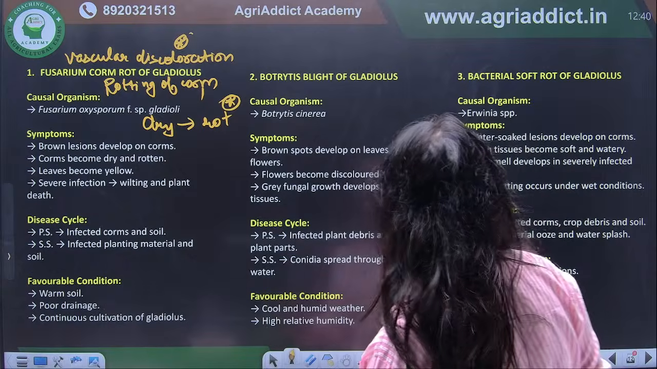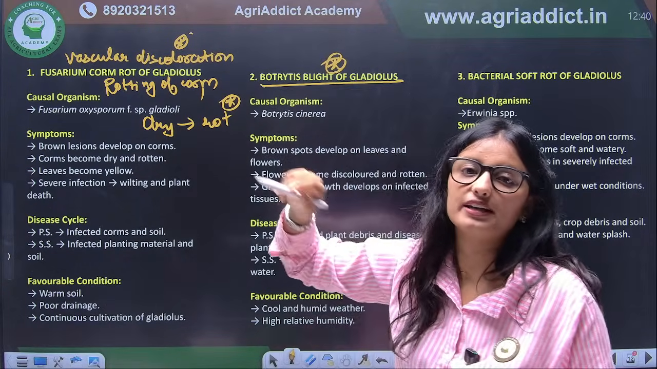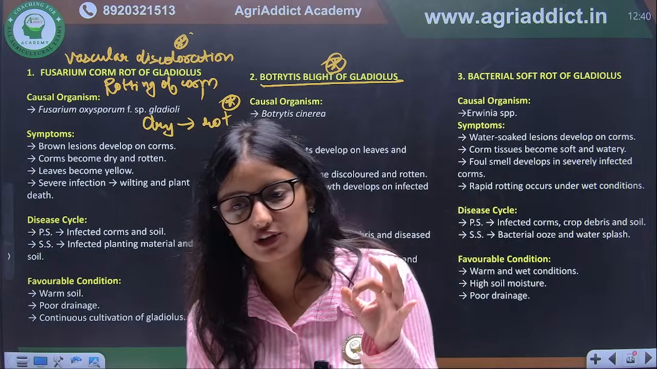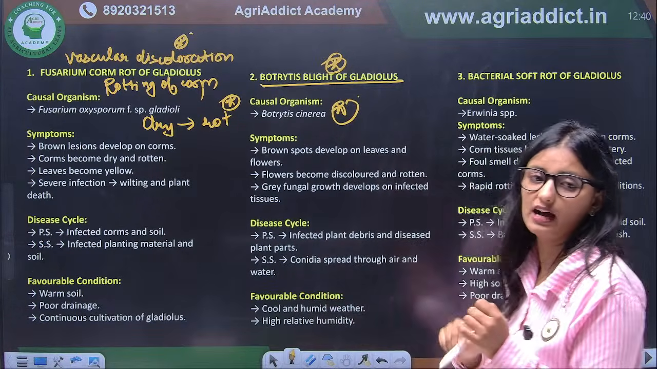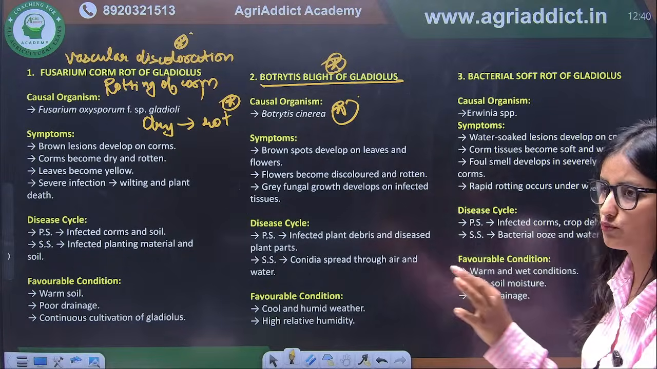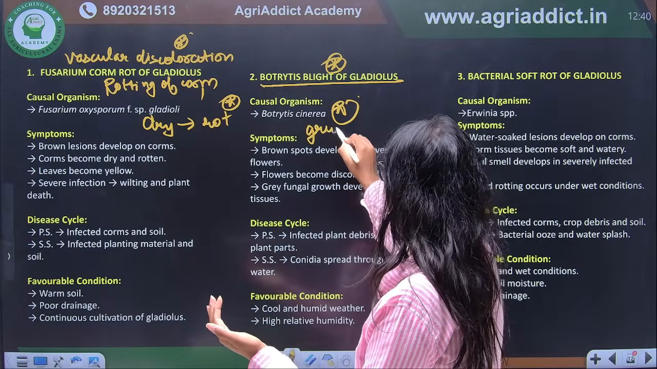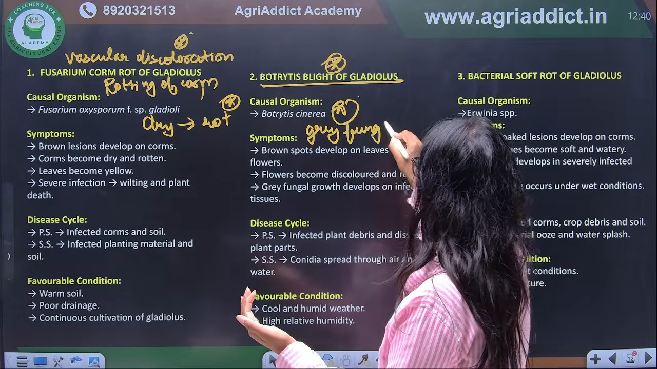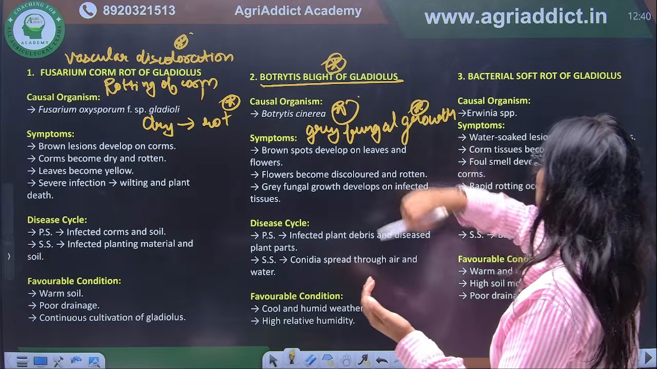Next, we have Botrytis blight of gladiolus. Again, it is caused by a mold, that is grey mold, Botrytis cinerea. So again, we have discussed what this Botrytis is doing. It is producing grey fungal growth on the leaves. Grey fungal growth on the leaves will be there.